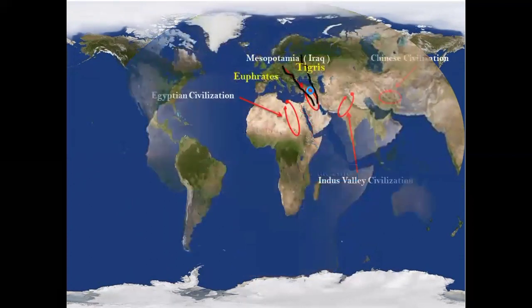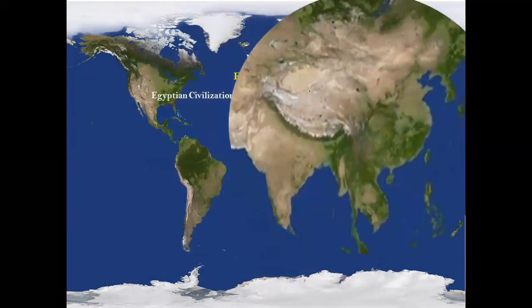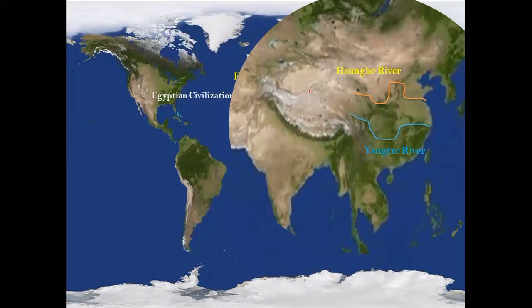Now let's have a look at the other side of the map, at the Chinese civilization. We have again two most important rivers here. The first river we'll be talking about in the map is the Yangtze River, which is on the southern part of Chinese civilization, and on the northern part we have the Wangxi River. This is pronounced as Wangxi River according to the Chinese pronunciation, or it is also commonly known as the Yellow River.